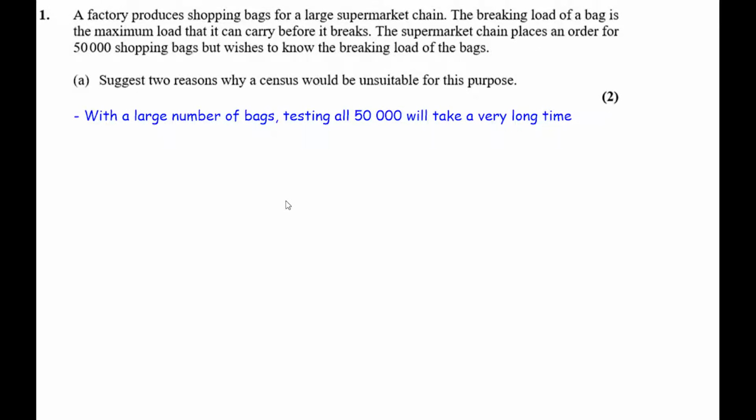Okay, so another and probably more important reason why a census would be unsuitable is that testing for the breaking limit is testing to destruction. The bag will be unusable after you've tested how much it takes to break. So if we were to test all of the 50,000 bags, they would all be broken and there would actually be no bags to pass on to the supermarket, or we'd be passing them 50,000 broken bags. So testing to destruction means no bags will be left. So, two reasons which will make a census unsuitable in this particular scenario.